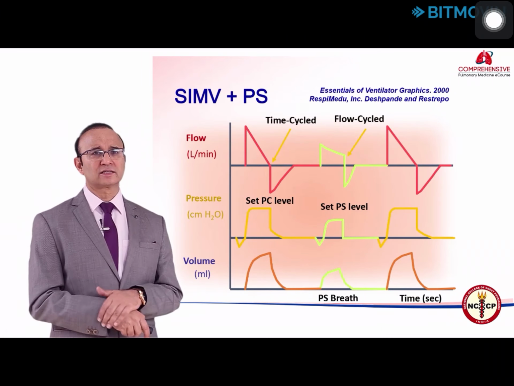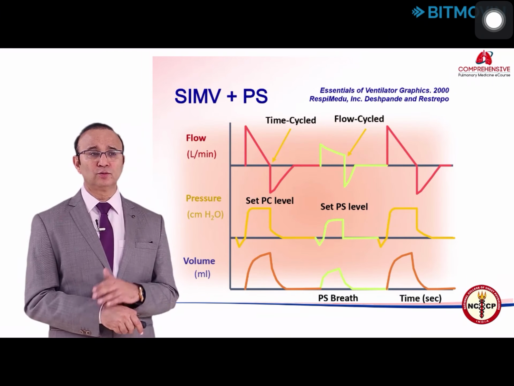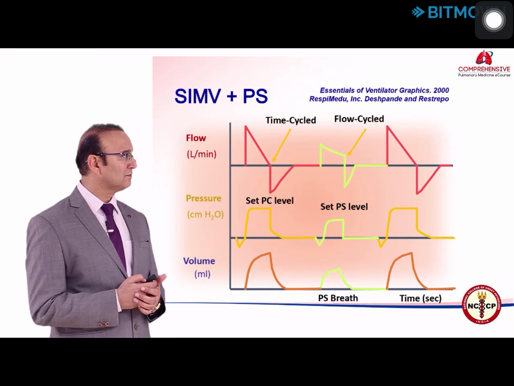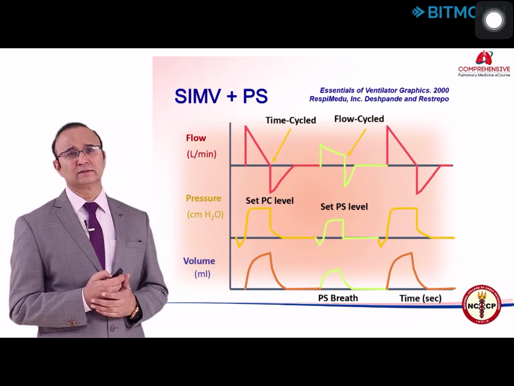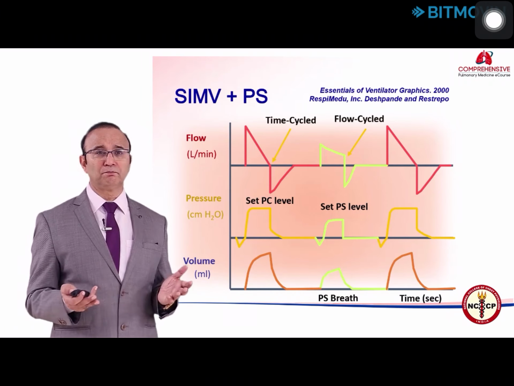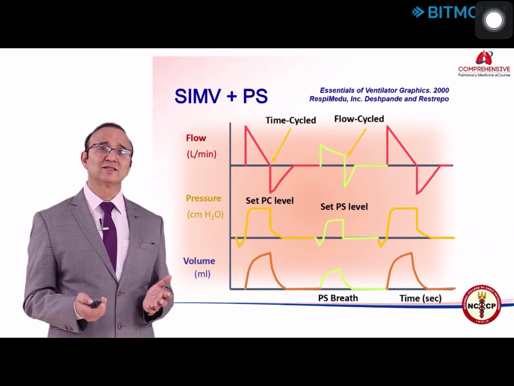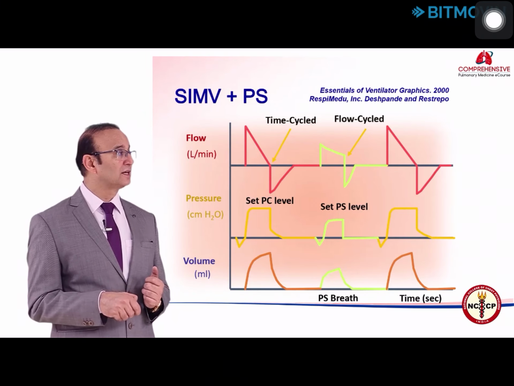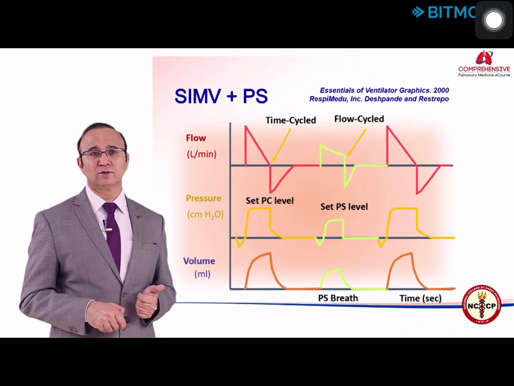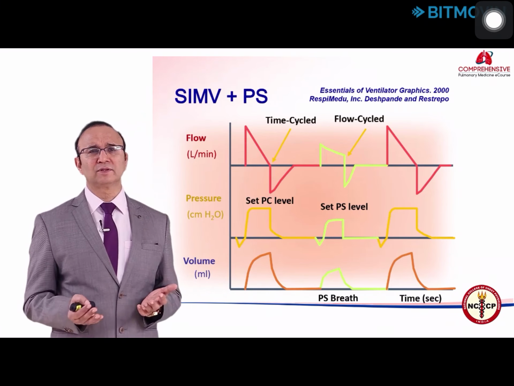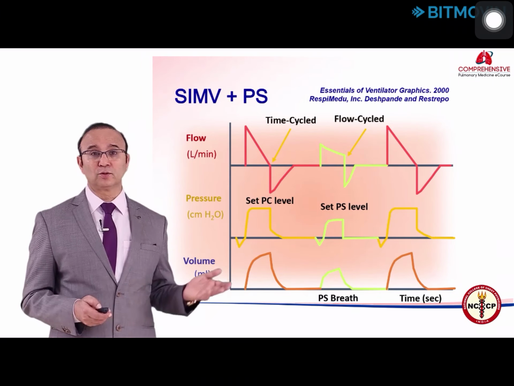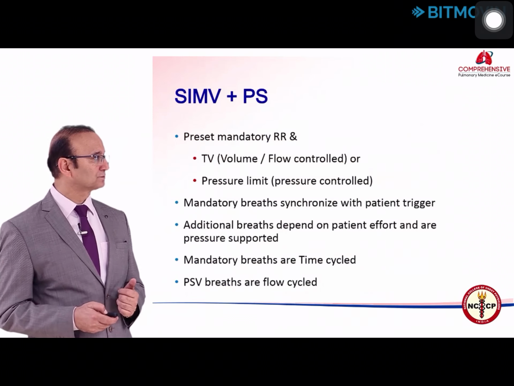Now I had discussed SIMV, and I also told you SIMV could be pressure control, SIMV could be volume control. As I said, when you give a prefixed number of breaths in SIMV, it increases the work of breathing. For those spontaneous breaths, I gave a pressure support to decrease the work of breathing. So most of the time SIMV is not used alone, it is used with a pressure support for the spontaneous breathing.